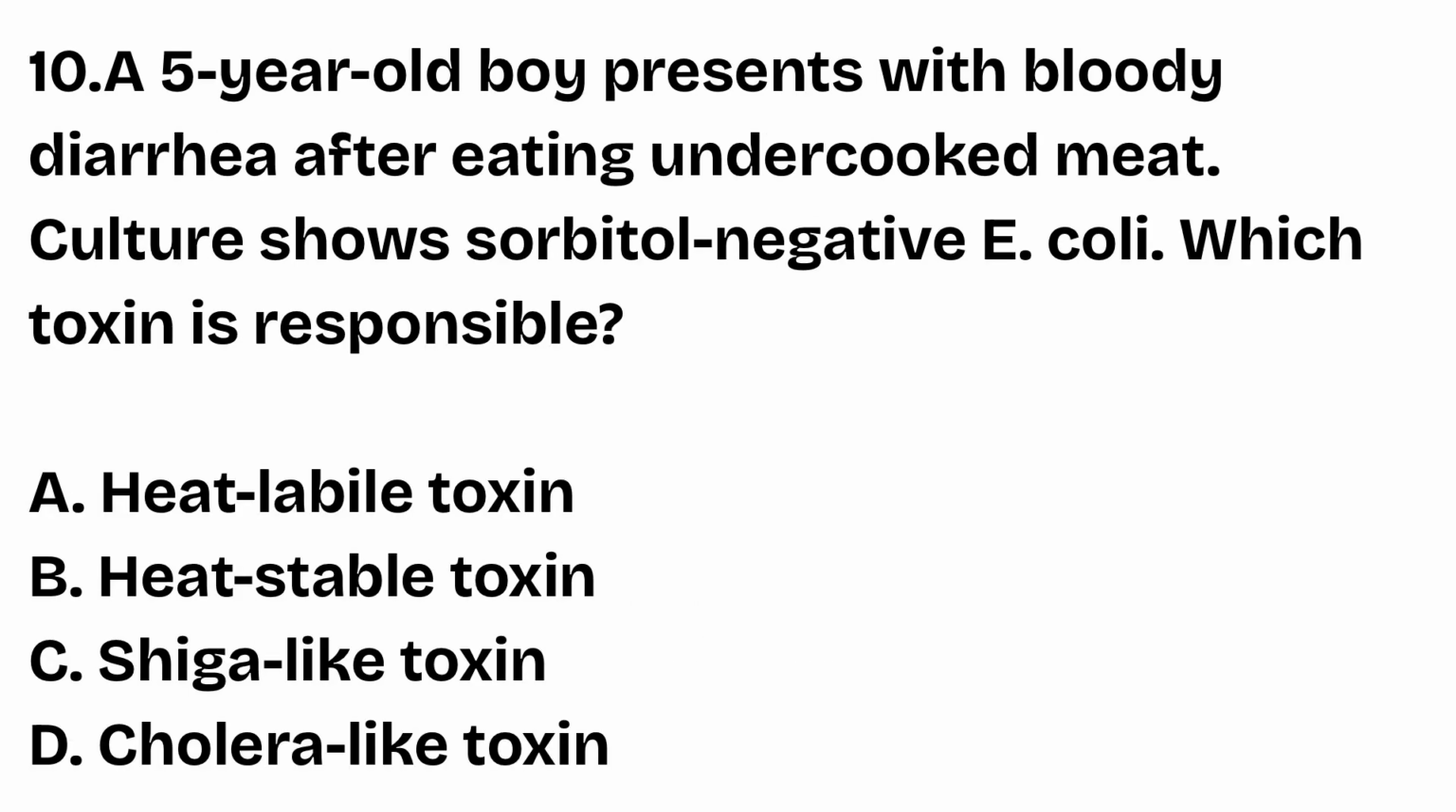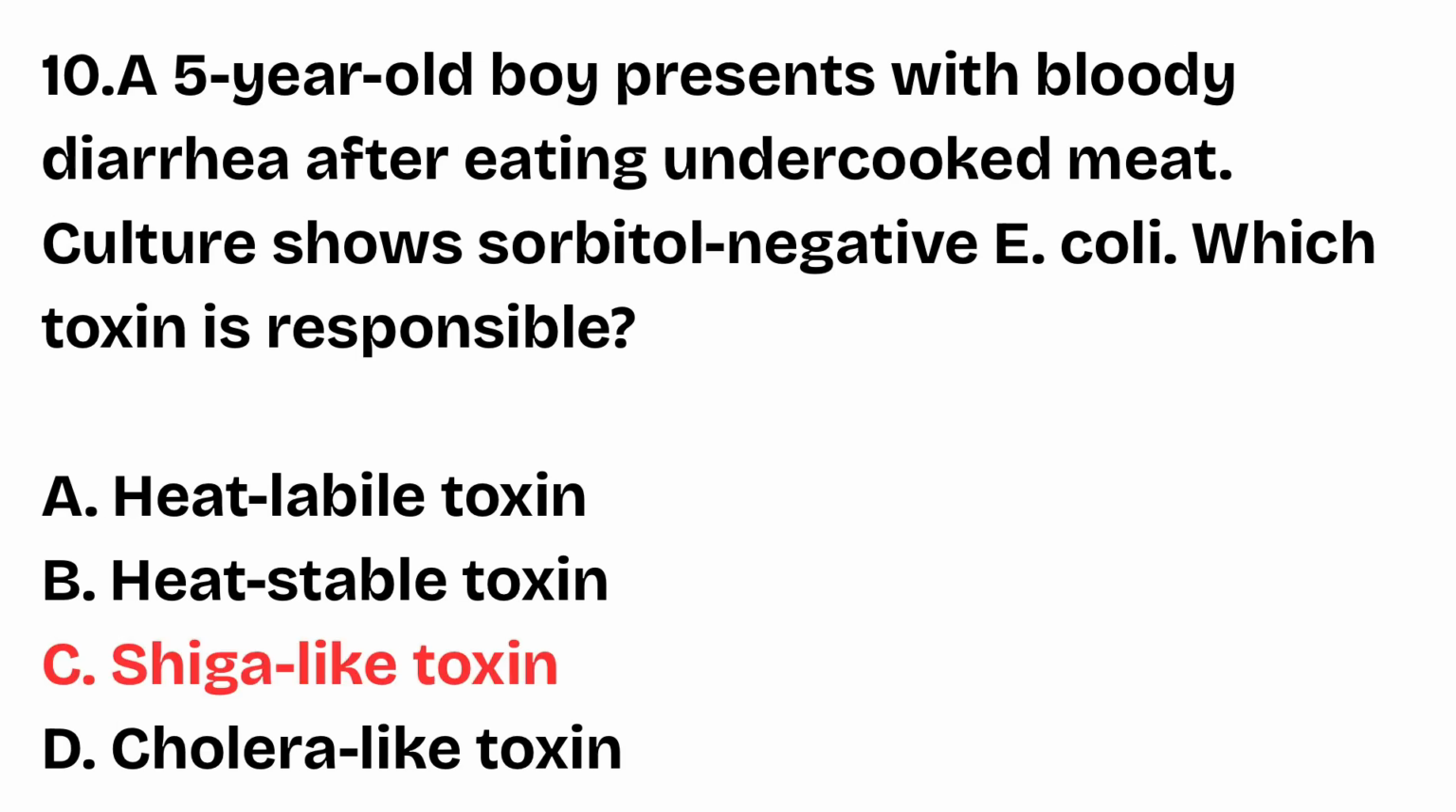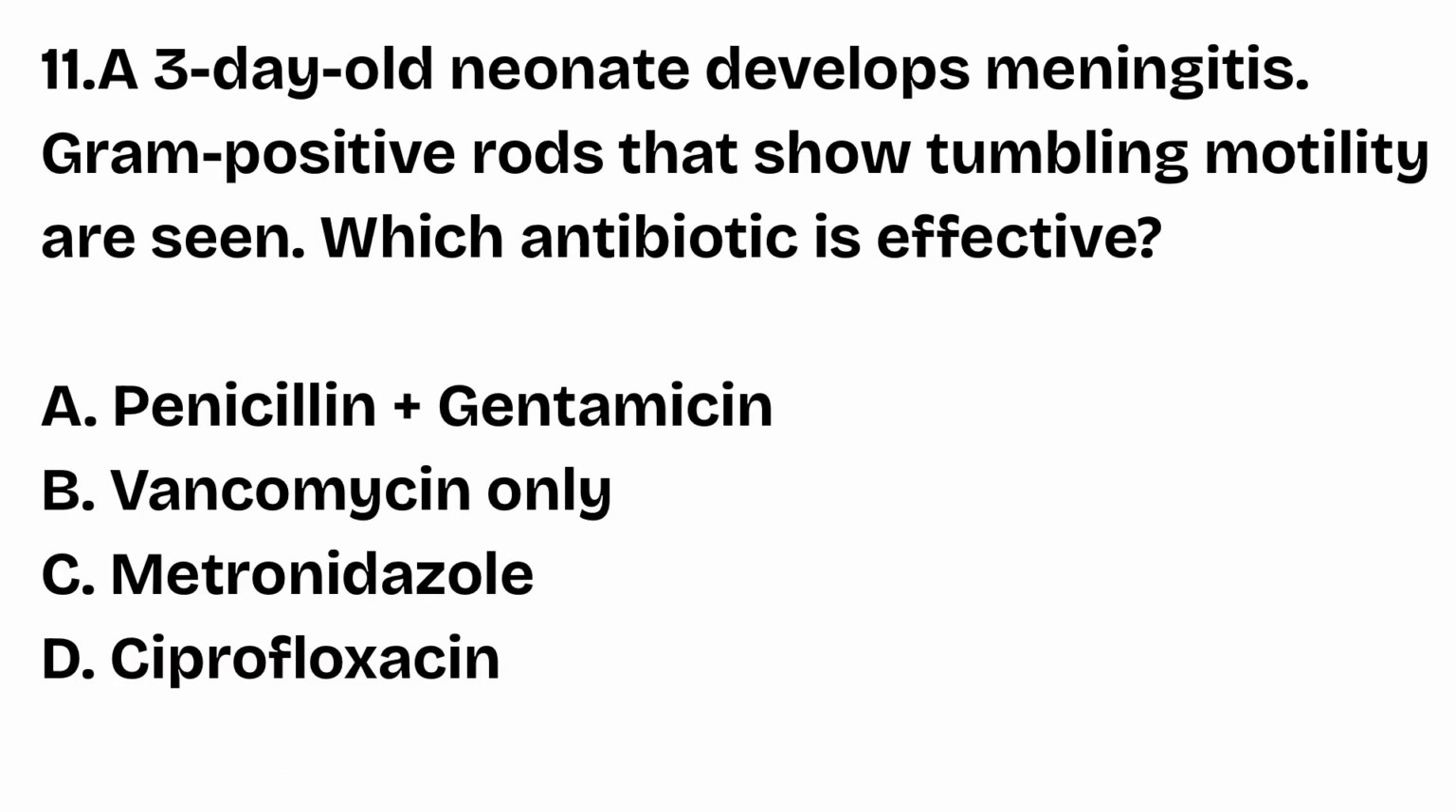A 5-year-old boy presents with bloody diarrhea after eating undercooked meat. Culture shows sorbitol negative E. coli. Which toxin is responsible? Heat labile toxin, heat stable toxin, Shiga-like toxin, cholera-like toxin. The right answer is option C, Shiga-like toxin. Enterohemorrhagic E. coli is sorbitol negative and produces Shiga-like toxin, causing bloody diarrhea and risk of hemolytic uremic syndrome after eating undercooked meat. Question number 11.